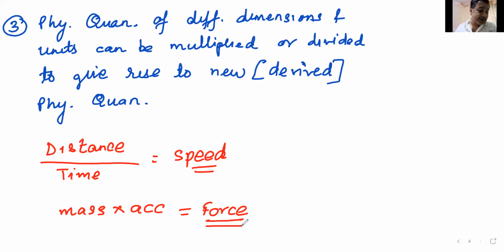Am I clear with this concept of multiplication and division, addition and subtraction and comparing? Keep everything in mind. Simple things, very important for your future endeavors, whether it's JEE Main, Advanced or NEET. We'll come to questions, don't worry. In fact, whatever we are doing here as examples, please remember, bacho, all these are questions as well. Shall we move ahead to the next one? Next important point. I must finish these important points today.